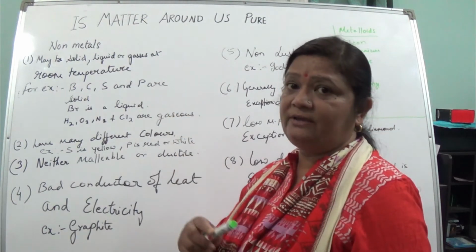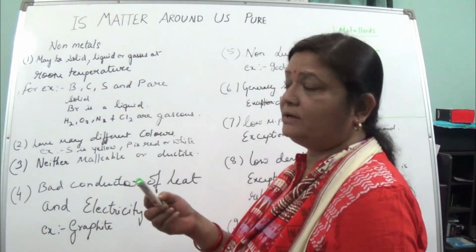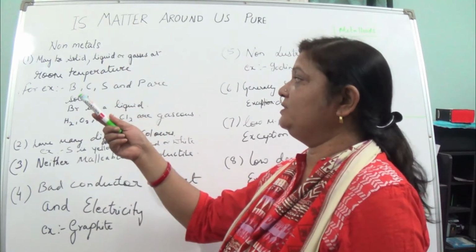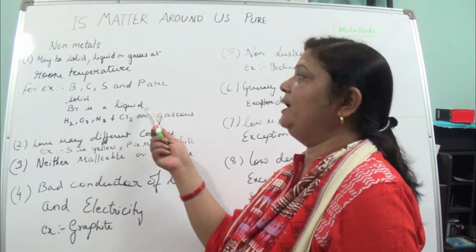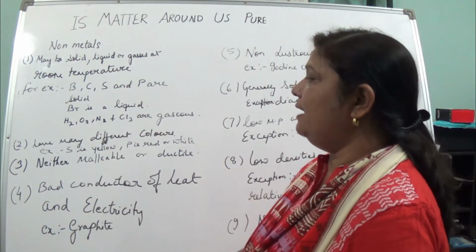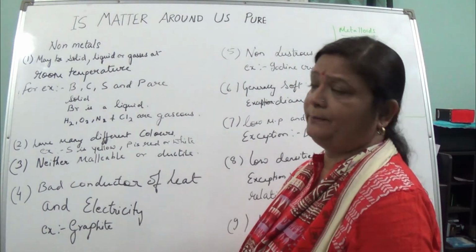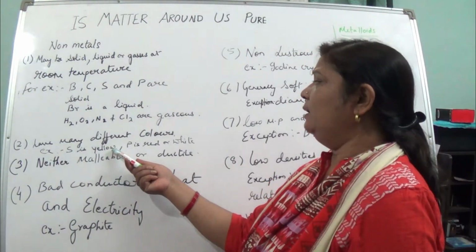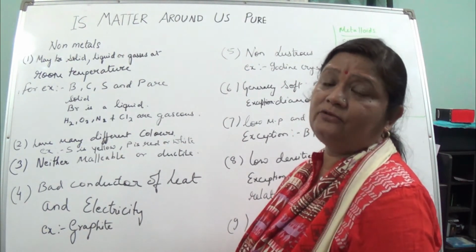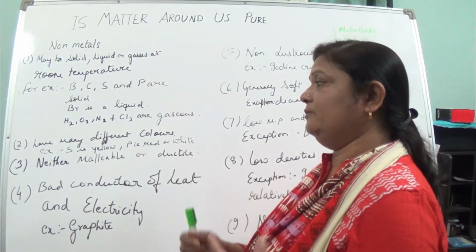So in metals we have seen on the board that they are mainly solid in nature. The exception was mercury, which was liquid at room temperature, but in non-metals all the states of matter are present, that is solid, liquid and gaseous. Now these non-metals have got different colors. They are colorful in nature. If you see sulfur, it is yellow in color. If you see phosphorus, it is red or white in color. If you see chlorine, it is yellowish green in color.